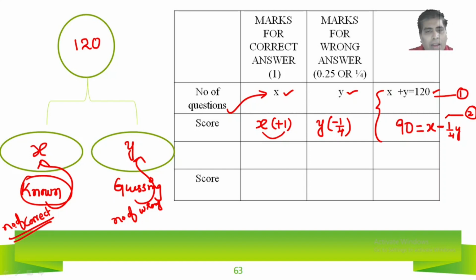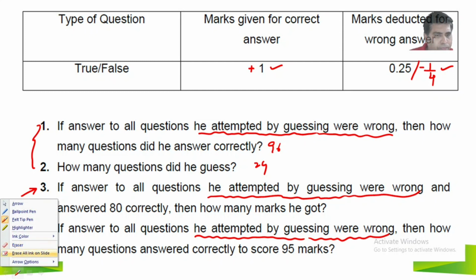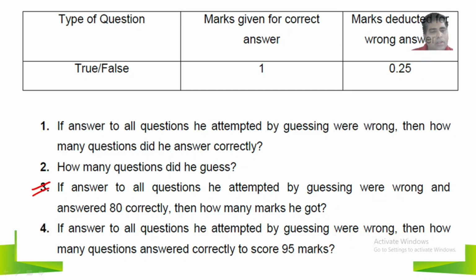If I go back and check the second scenario, the first scenario we got as 96 and 24. Done. These questions are done. Now look at the third question. He is attempting all questions first of all. Total 120 questions he has attempted. All guesses were wrong, but he has given one more. He answered 80 correctly, meaning he knows 80 questions. Then how many marks did he get?